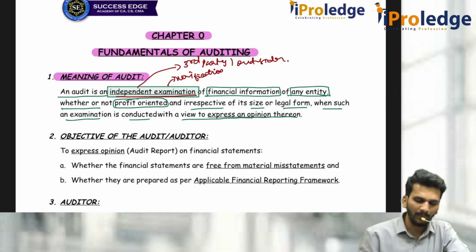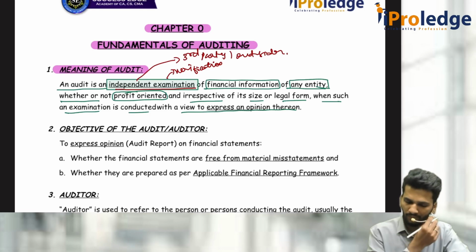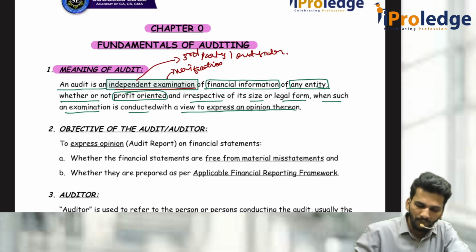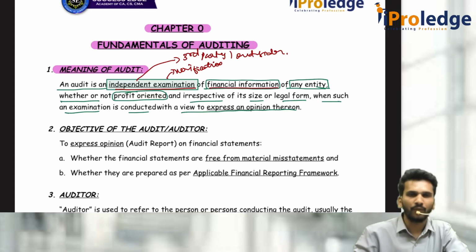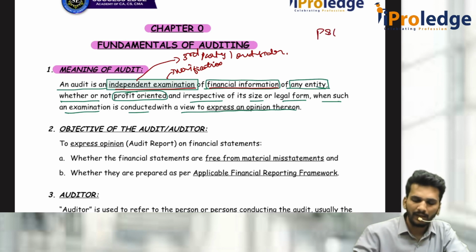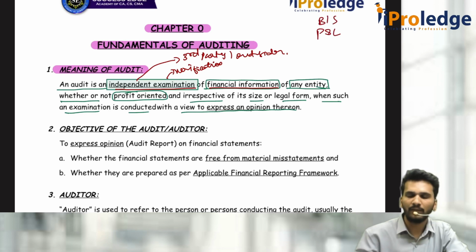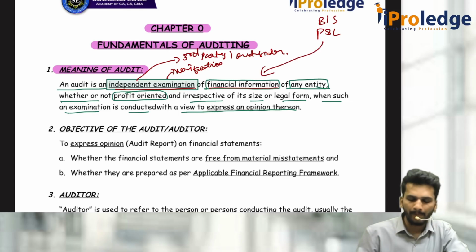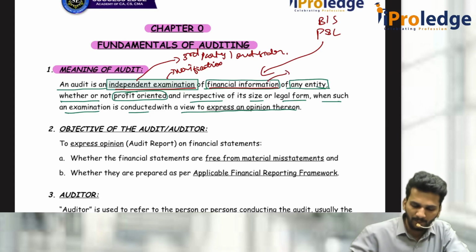Yes sir, we understood independent examination means examination or verification of assets and liabilities, P&L, all those items by a third party. Of what? Of financial information. Financial information means what? We have seen the P&L, the balance sheet, cash flow, each and everything. We have seen 5 elements. Is that what they are trying to refer to? No, actually financial information does not mean financial statement only.